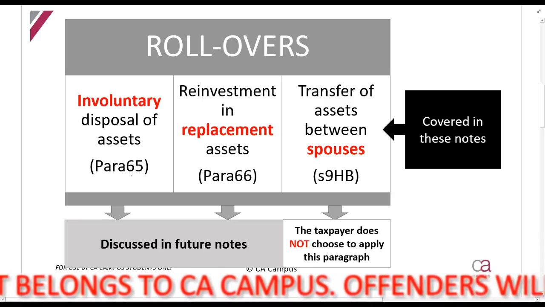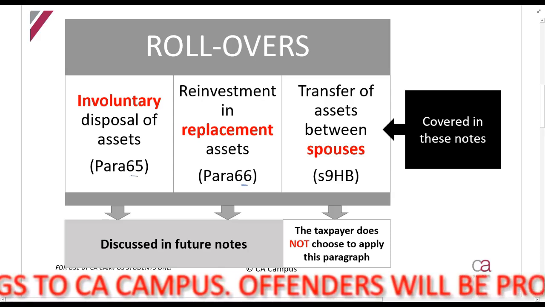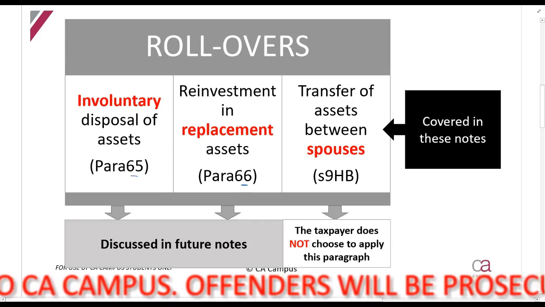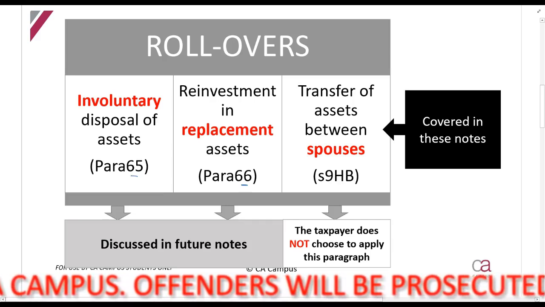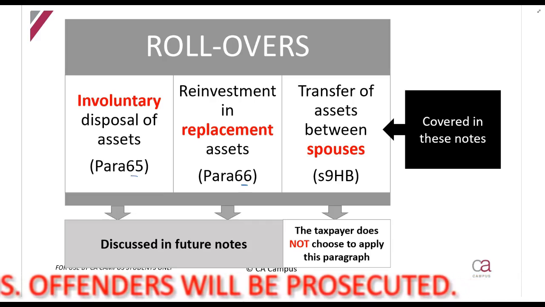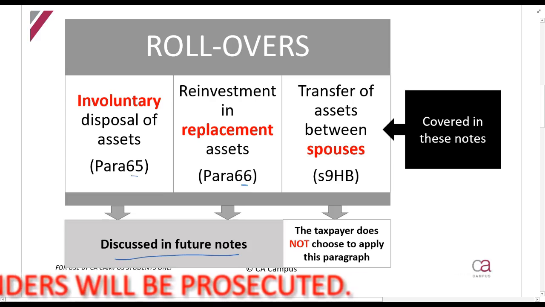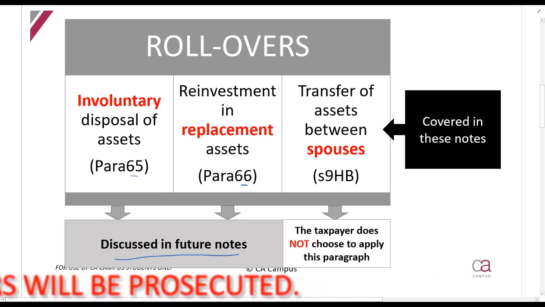Now, we've got paragraph 65 and 66, which is when you have an involuntary disposal of assets or you replace assets. So, for example, I sell machine 1 and I replace it with machine 2. There might be a rollover. These will be discussed in future notes. Okay, not part of your syllabus right this second for this set of notes.